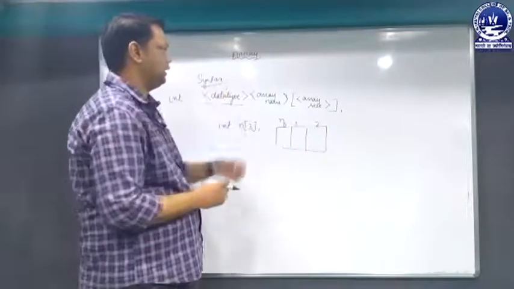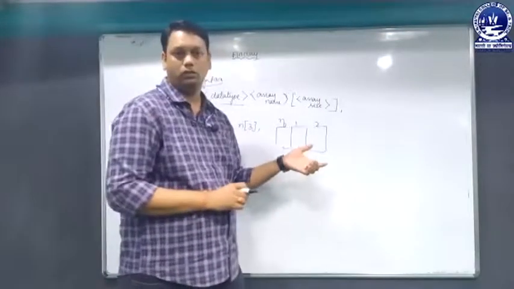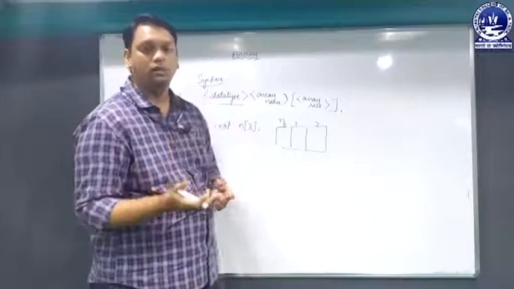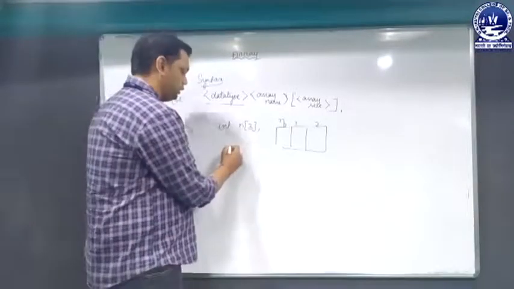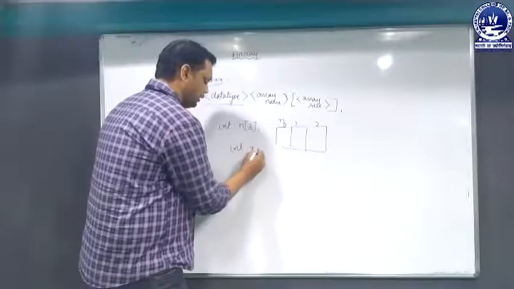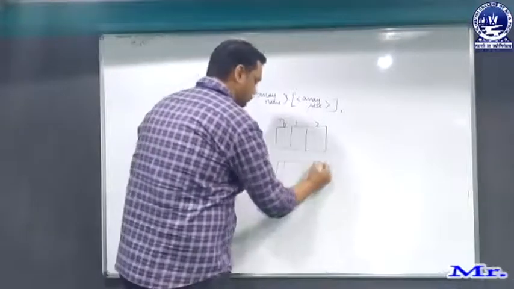Another main characteristic of an array is that it stores continuous memory locations. What do we mean by continuous memory locations? Let's say in a program I take two variables, int x and int y. Let's say these are the memory blocks.